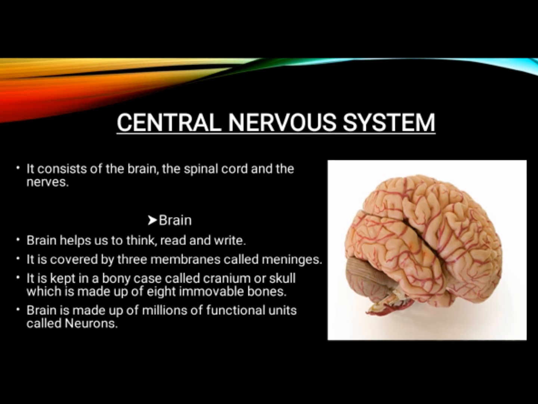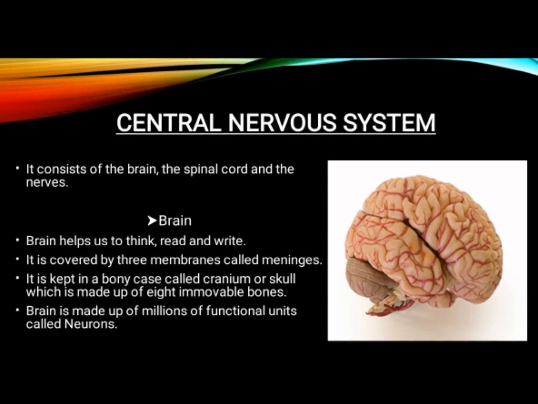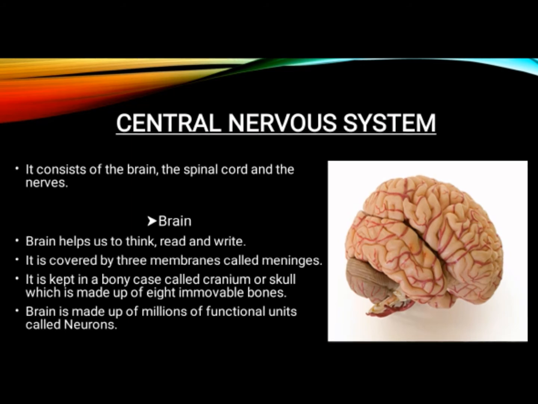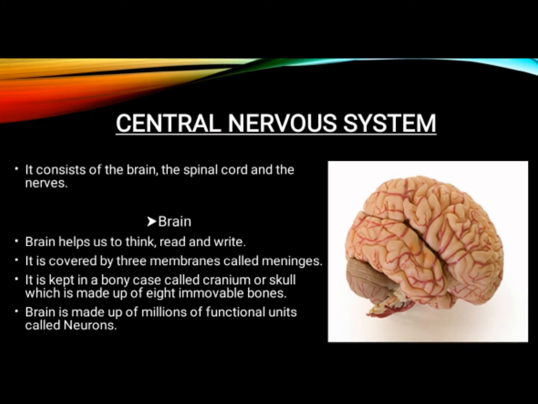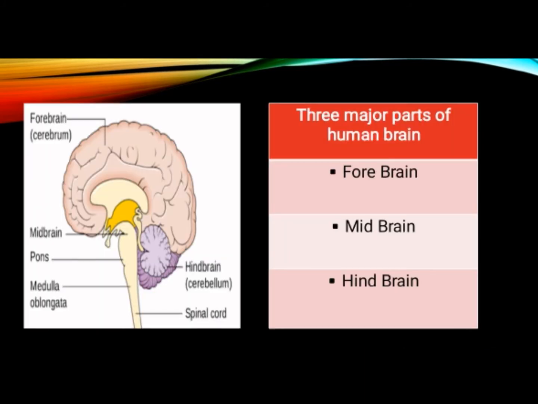This cranium or skull protects the brain, and it is made up of 8 immovable bones. The brain is made up of millions of functional units called neurons. I have kept the picture of the brain.